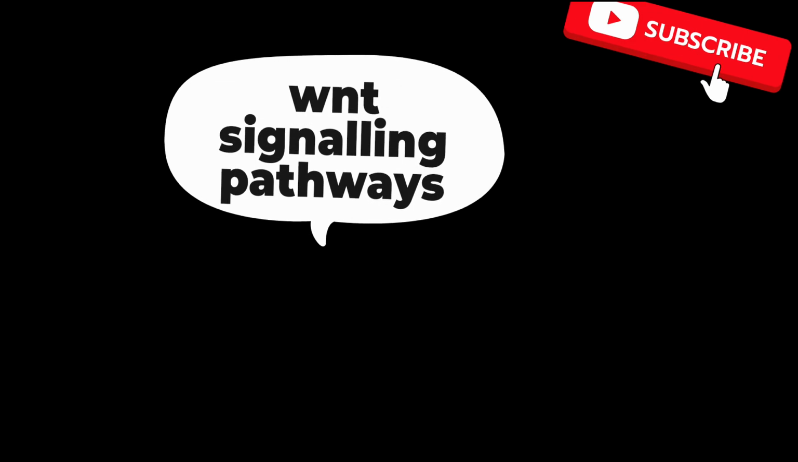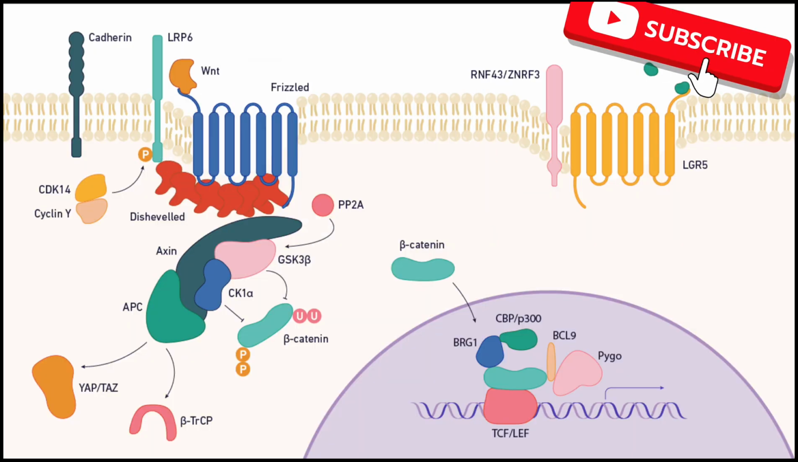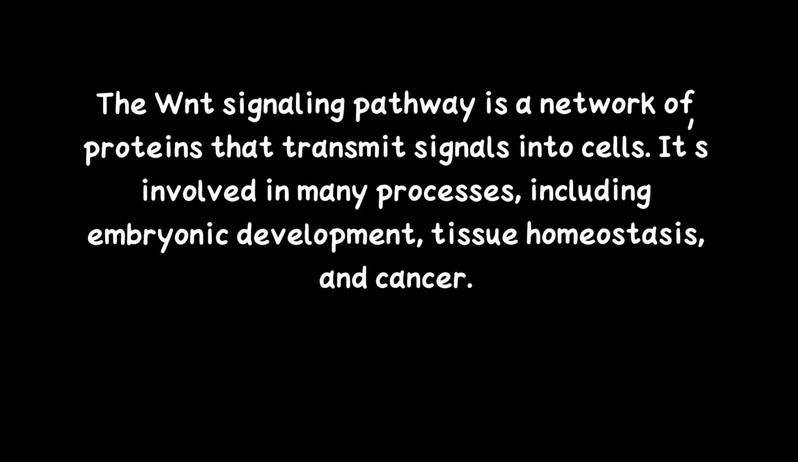Today we are going to learn about the Wnt beta-catenin signaling pathway. This pathway determines cell fate, embryonic development, and cancer progression. It has two states, on and off, that is the active and inactive state.